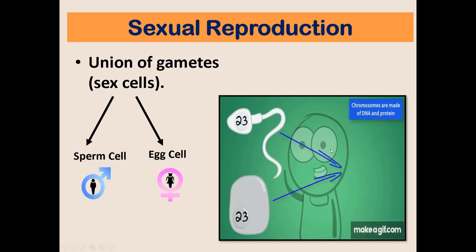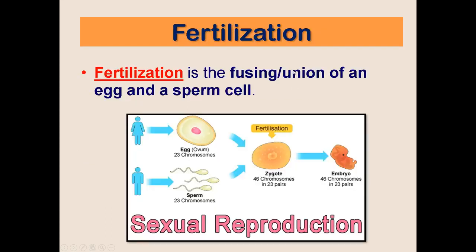A zygote has 23 chromosomes coming from the sperm cell or from the father and 23 chromosomes coming from the mother or from the egg cell. As I mentioned earlier, fertilization is the fusing or the union of an egg and a sperm cell, wherein 23 chromosomes come from the mother and 23 chromosomes come from the father.